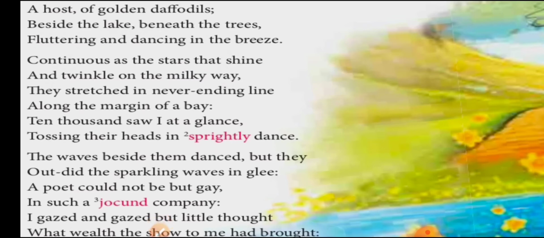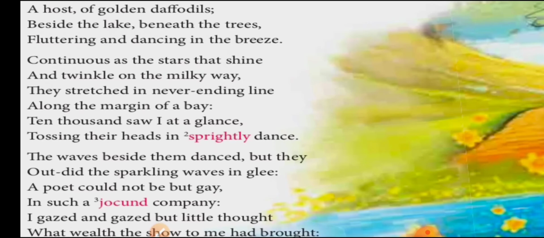The flowers are shining like stars and they twinkle on the Milky Way. They stretched in a never ending line, means they stretched in a continuous line, just like the stars in the galaxy of the Milky Way, right? Moreover, the daffodils were shining because they were golden in color, and they were twinkling, fluttering and shining in the breeze like stars.